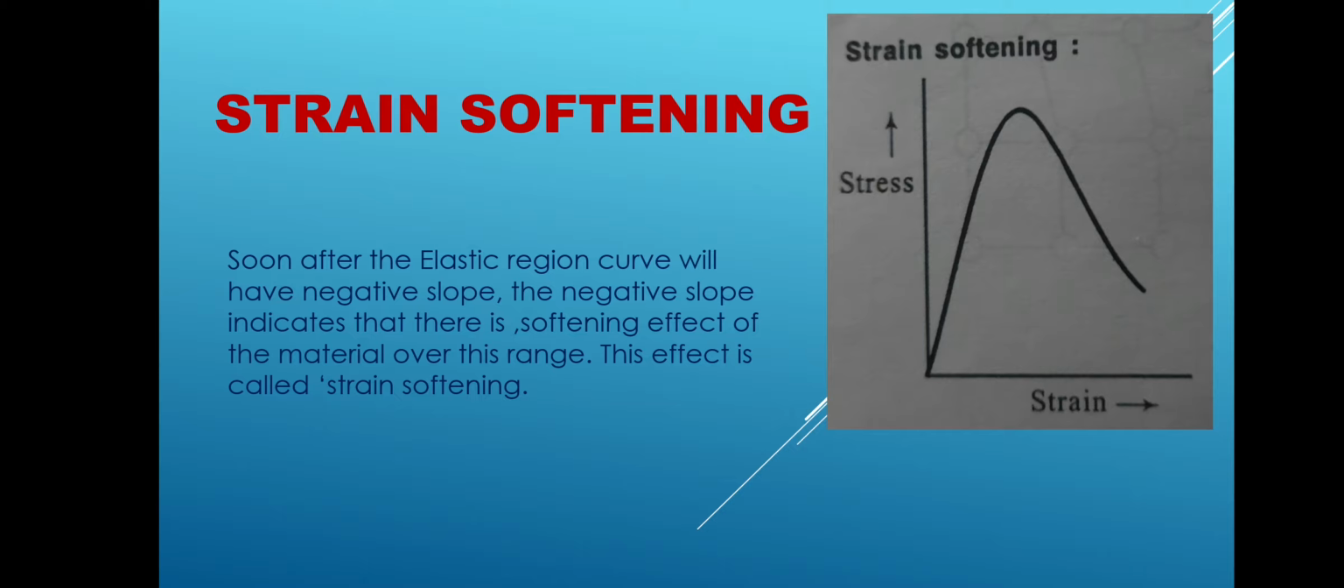It suddenly drops here. This drop is nothing but strain softening. The metal becomes softened, and the curve drops. That negative slope is there. The negative slope indicates that there is a softening effect of the material over this range. The effect is called strain softening. You can observe the strain softening in this metal. Basically they do this with concrete blocks that are softened. Whatever strain is present in that metal can be removed, and it becomes soft, and this is called strain softening.